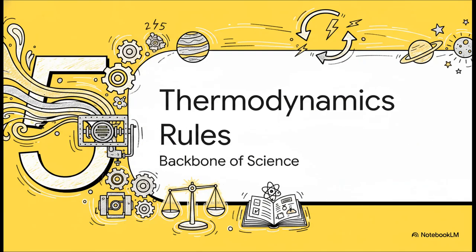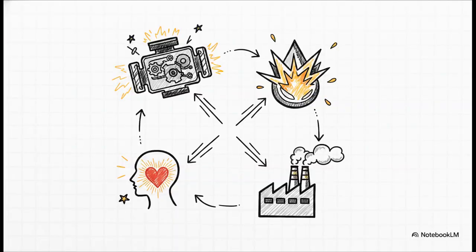Finally, Section 5. Why thermodynamics runs everything. Let's tie all these formulas back to why this is the absolute, undisputed backbone of modern science. Thermodynamics isn't just abstract textbook math. Mastering these strict rules allows us to literally predict the future of chemical reactions. It's the exact framework engineers use to design hyper-efficient engines and develop incredibly powerful new industrial fuels. It even forms the very foundation of biology, helping us fundamentally understand how our own bodies process food and convert it into the kinetic motion of, well, a heartbeat.